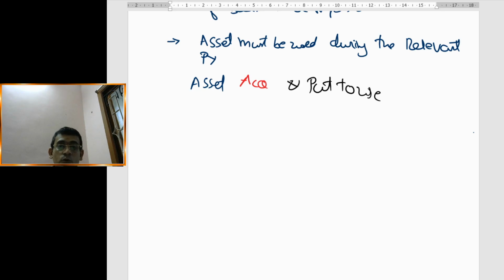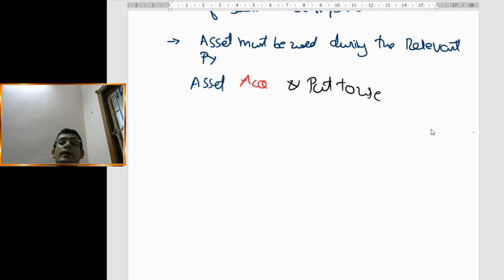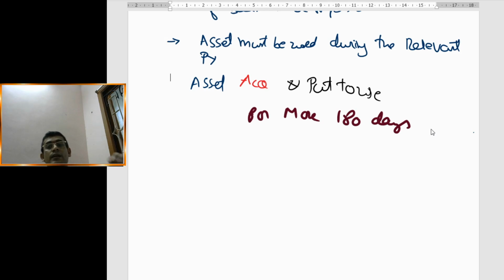How many days are you supposed to put it to use? It says clearly that the asset is acquired and put to use for more than 180 days. You are acquiring an asset and that asset is put to use for a period of more than 180 days. Now, when? That is the most important thing.